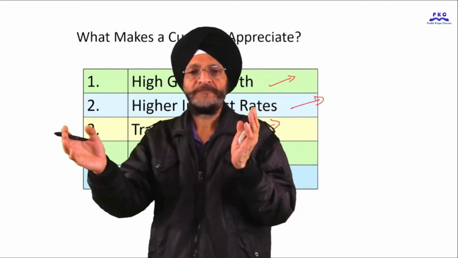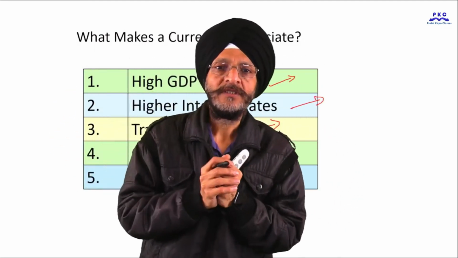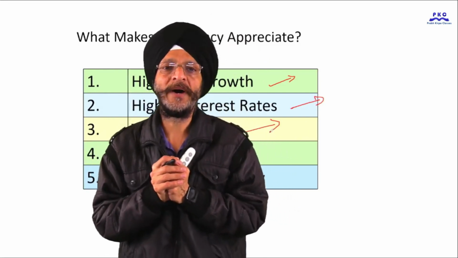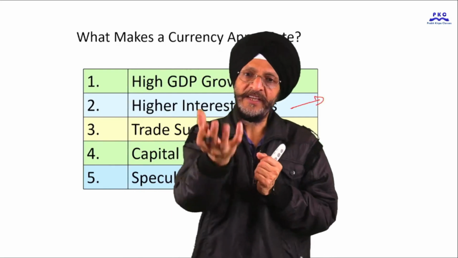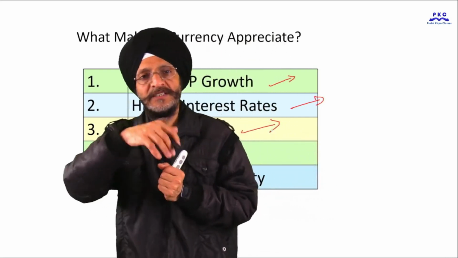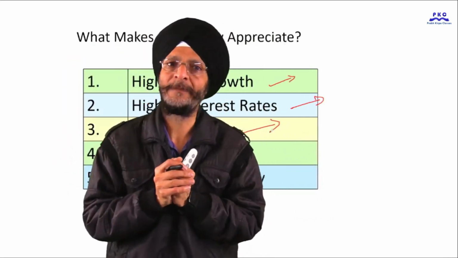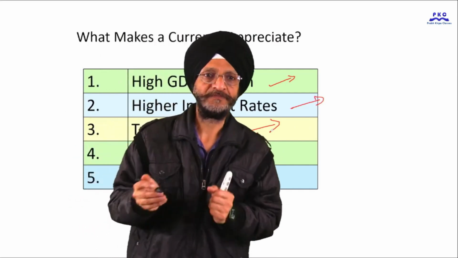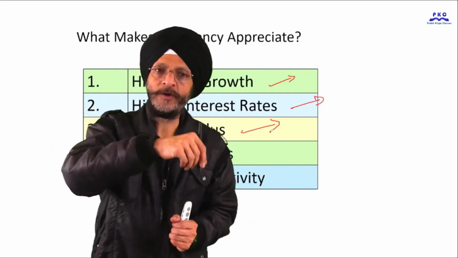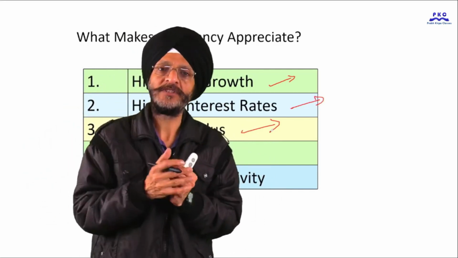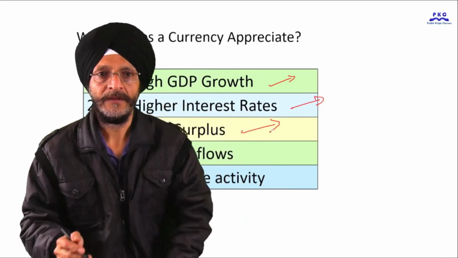So to pay for the exports, the foreigners will have to buy the domestic currency. It increases the demand for domestic currency and ultimately results in the appreciation of the domestic currency of that particular country from where the exports are being made.